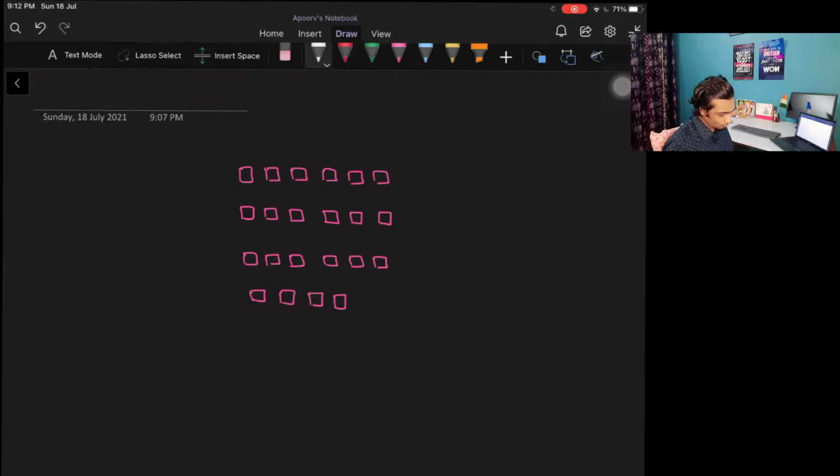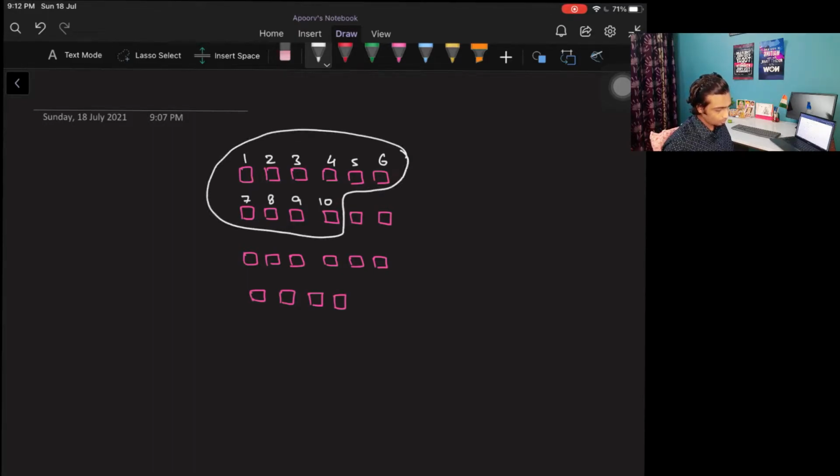So what those people used to do is, let's say they say this is 1, this is 2, this is 3, this is 4, this is 5, this is 6, this is 7, this is 8, this is 9 and this is 10, right? So they group this one as one unit and they call it as one big box.